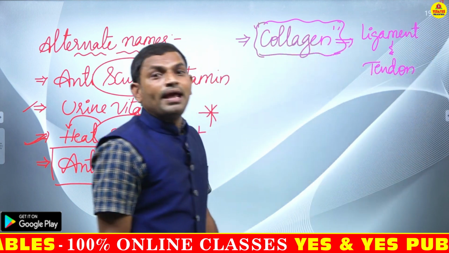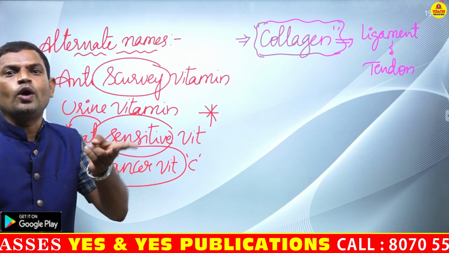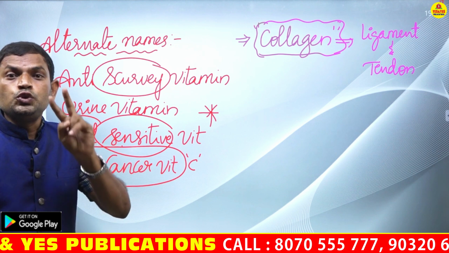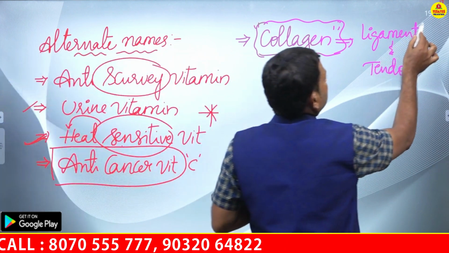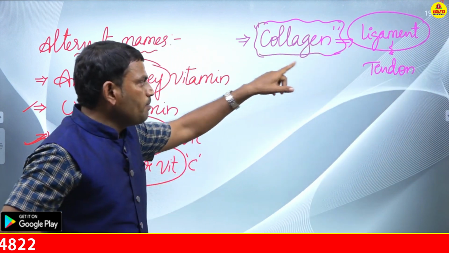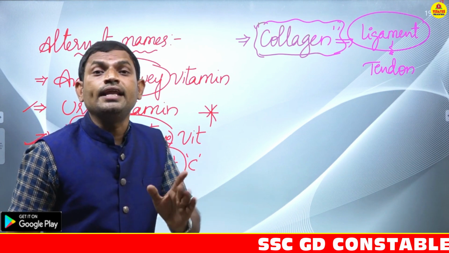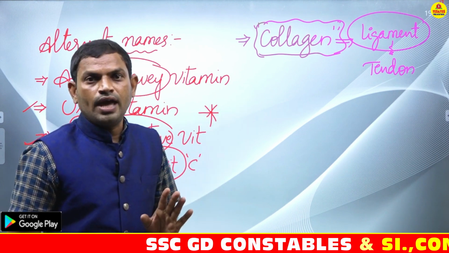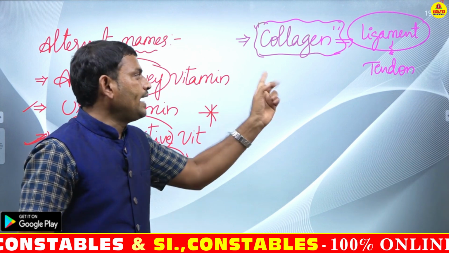Okay, so what is meant by ligament? Ligament is nothing but the connective tissue that joins two bones. So two bones are joined together with the help of an important tissue called ligament. Next, what is meant by tendon? A tendon is nothing but another tissue that joins muscle with bone. Okay, so between two bones, ligament. Between muscle and bone, tendon is present.